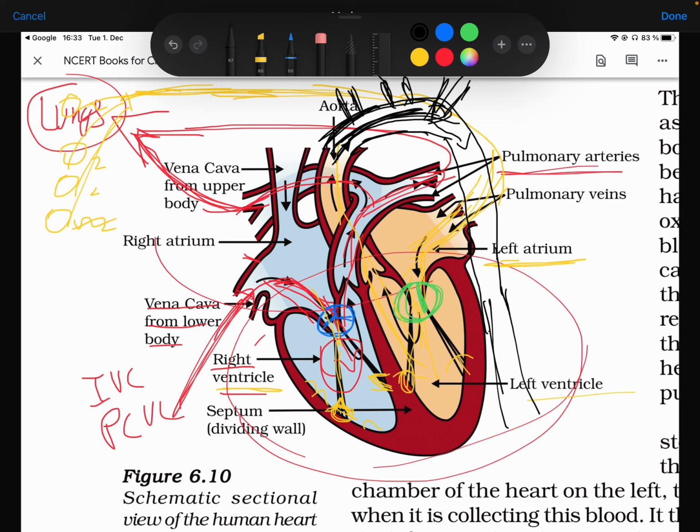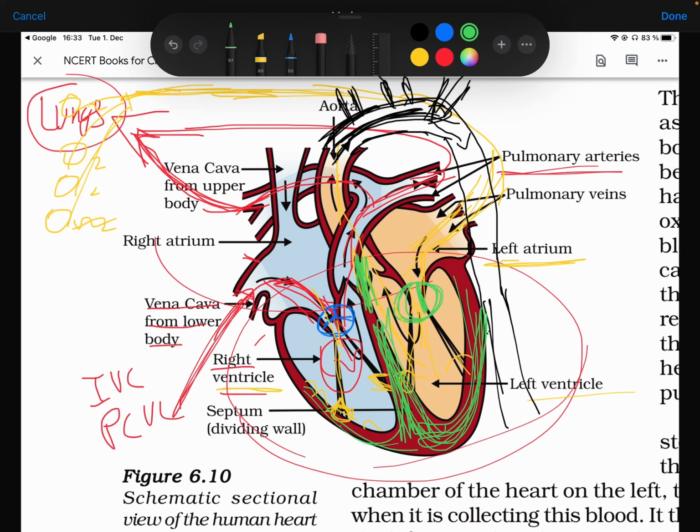Got to remember, right? And oh yeah, coming to the septums. So right here, can you adjust the green color? This is called the atrial septum, dividing the two atria, right? This thicker one is called, what is it called? The ventricular septum. One thing you may be noticing is that the left side of the ventricle is much thicker than the right side of the ventricle.